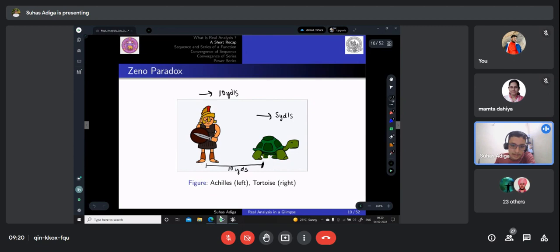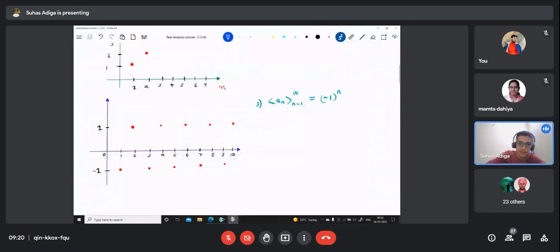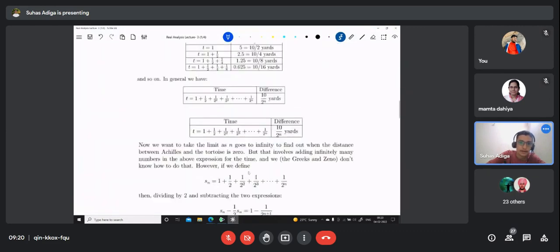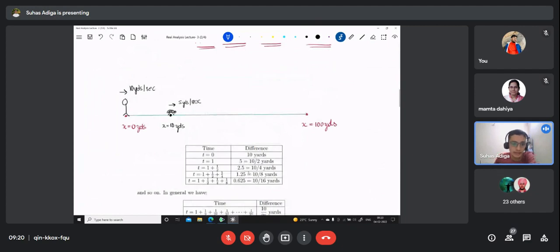So this is the start line, x equal to 0 for Achilles, x equal to 10 is the start line for the tortoise, and the finish line is at x equal to 100. So it's a 100-yard race. Let's look at it in the way Zeno actually argued. You can clearly see this is at t equal to 0, and this is the tortoise at t equal to 0. So at t equal to 0, the difference between them is 10 yards, right?